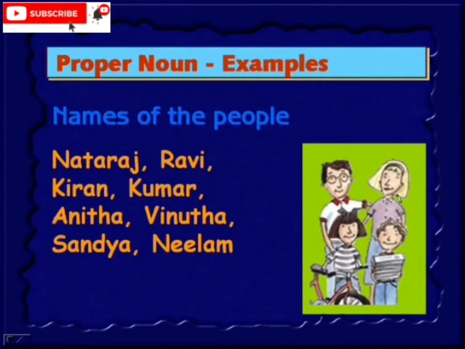So here are examples. Names of people, like Natraj, Ravi, Kiran, Kumar, Anita, Vinuta, Sandy, and Neelam. Take any name, they all come under the proper noun. Name of the person, any person.